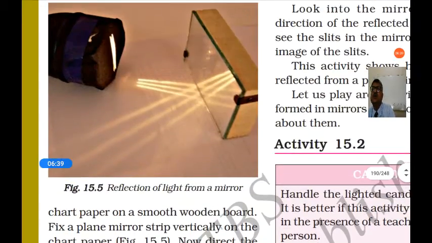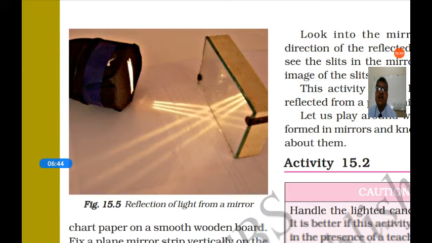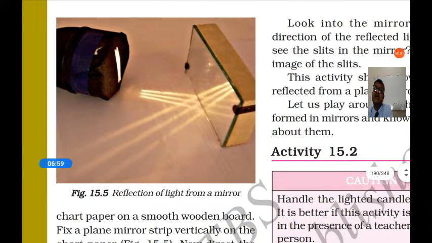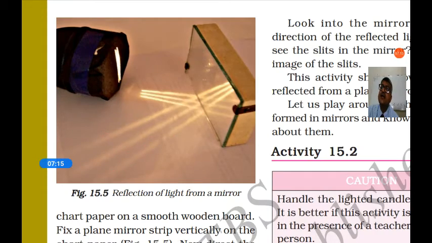If you observe here, the torch is covered with a black paper with 3 slits. Slit means you have to cut the paper to make a narrow path for the light like this. They are called slits. Here you can see the light coming from the slit falls on the mirror, and that light is reflected back. Like this, you can see the reflection of light at different angles.